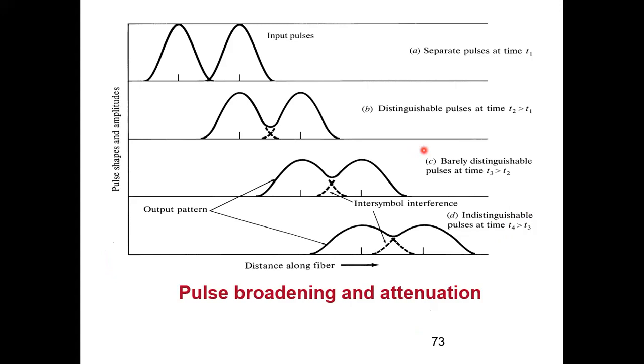By measuring the average power, I can say whether attenuation has happened or not. If it is less, I can say that the signal is attenuated. But to find out whether dispersion has happened or not, whether my signal is distorted or not, measuring the output power will not tell me whether dispersion has happened. So just by measuring the power or the voltage using our multimeter or CRO, I cannot find out the effect of pulse broadening or distortion.